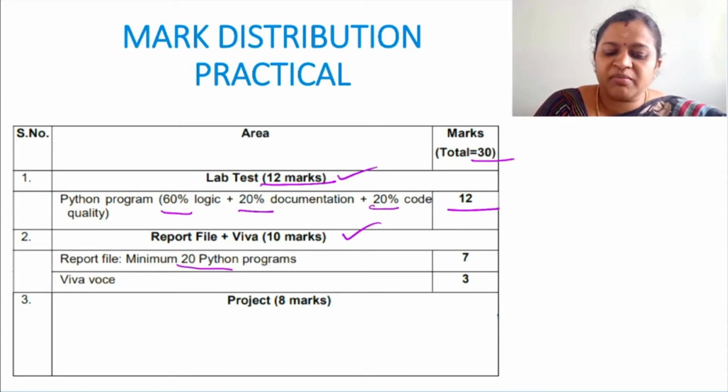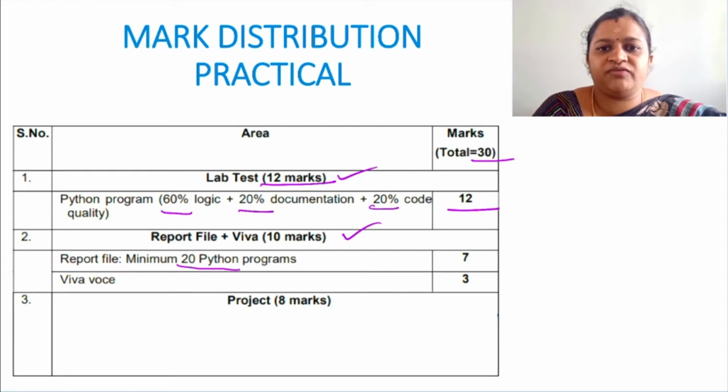In that record a minimum of 20 Python programs we have to write. For that 7 marks, and during the practical examination you will be asked viva voce questions. For that 10 marks, and finally 8 marks for the project. So we will be doing a small mini project by the end of the year, which means before 2 months we have to complete the project. So this is the total split up of 30 marks for the practical.